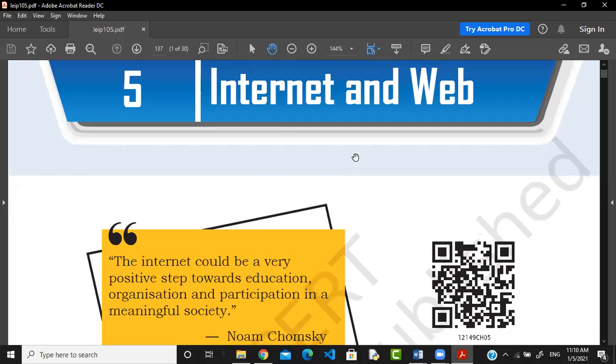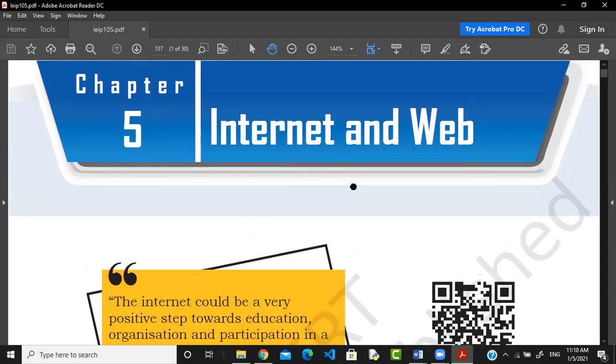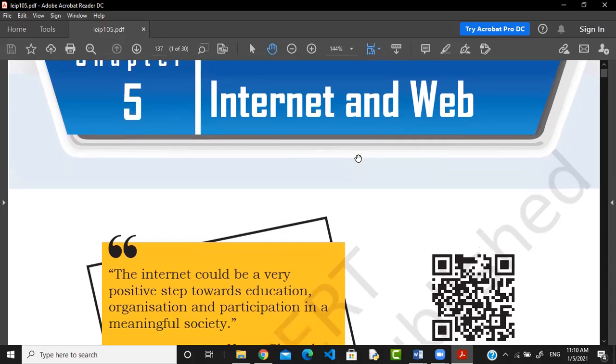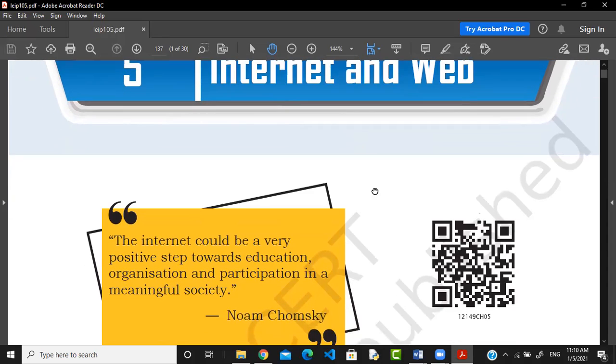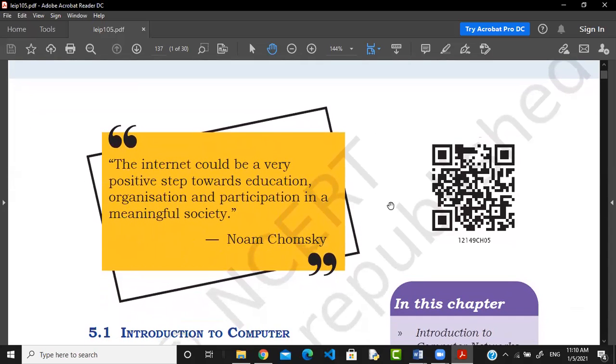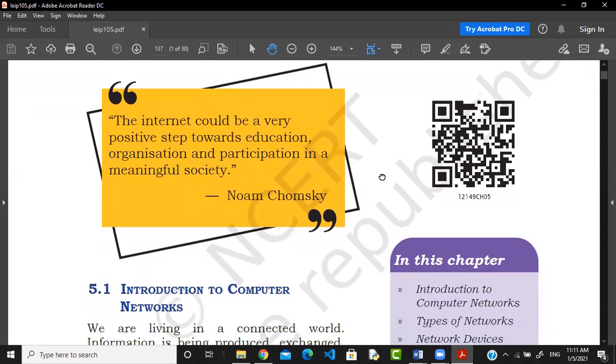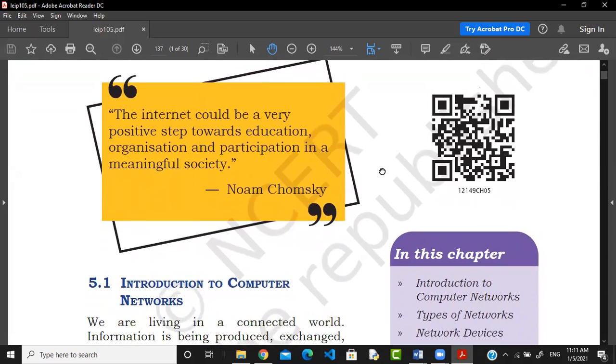Because this book is published by NCERT, and it is available on the CBSE website also, CBSE Academy, and this is Chapter 5, Internet. So it covers almost all topics related to the syllabus. And I suggest that if you want to do proper study for your coming exam for Class 12th, go with these books. At least one or two times, try to read the entire book and try to solve the exercise also. We will discuss the exercise also.